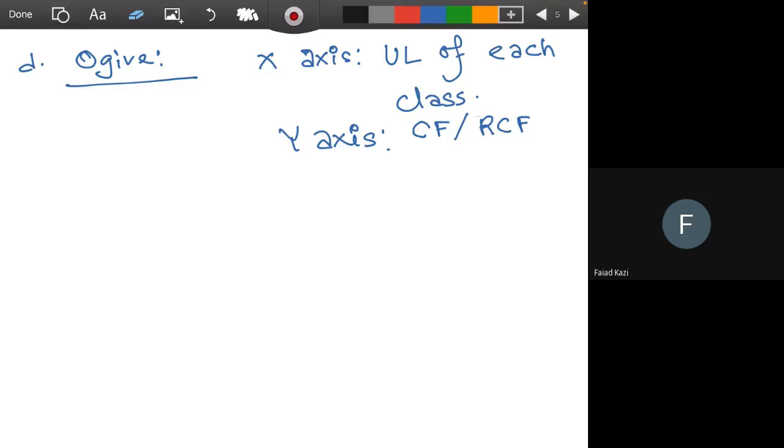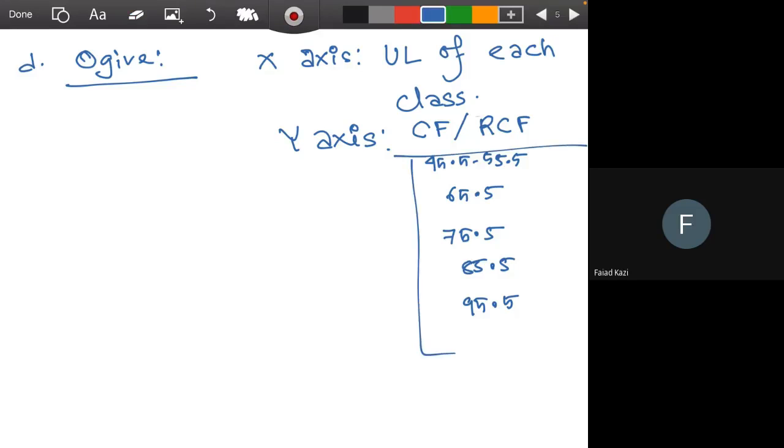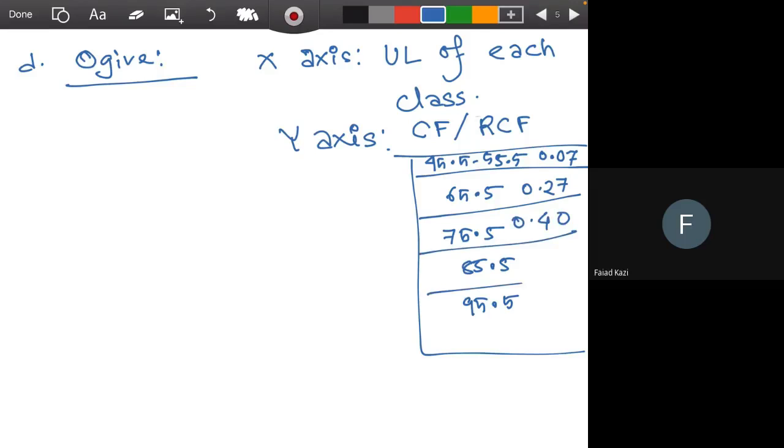So if we go back to our table, I'm not writing the whole thing, now I'm just writing the upper limits of the eight classes. And suppose this is the class interval and the relative cumulative frequency. You don't have to write it again, I assume you already have it in your notebook.